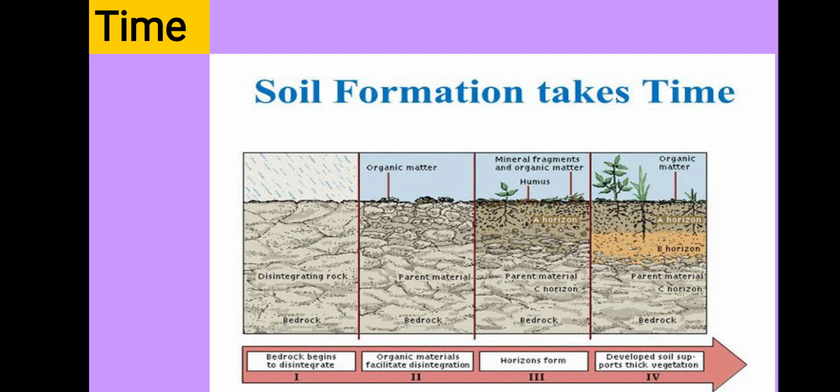In a region where there is high temperature and heavy rainfall, it takes comparatively less time for soil formation. Less time means very fast? In 10 days, in 15 days, the soil forms? No. Less time means 100 or 200 years earlier compared to another region. In the region where there is more rainfall or high temperature, soil forms earlier compared to the other one.